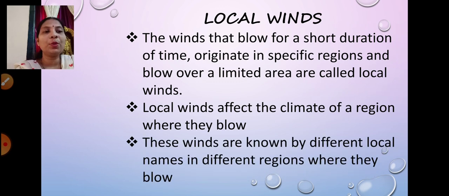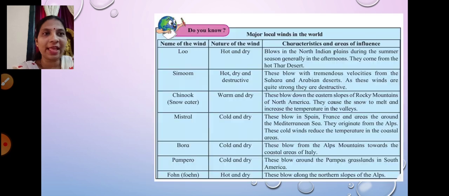These winds are known by different local names in the different regions where they blow. So specific names are given to these winds which blow in different localities and regions. Let's see what names they have. Here you can see the name of the wind.